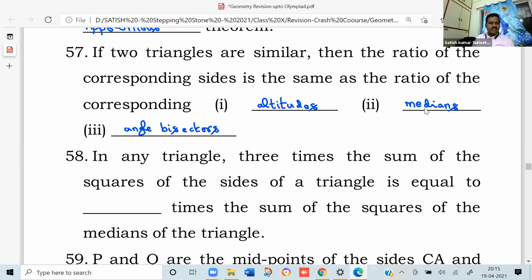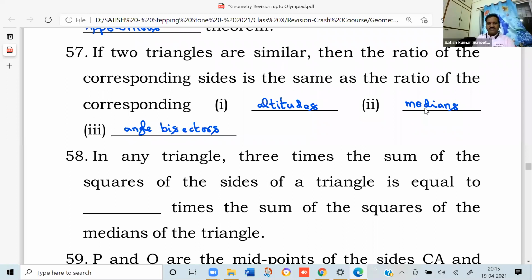Try to derive this also later. This is a very important point you should remember. So if two triangles are similar, then the ratio of the corresponding sides is the same as the ratio of the corresponding altitudes, medians, and angle bisectors.